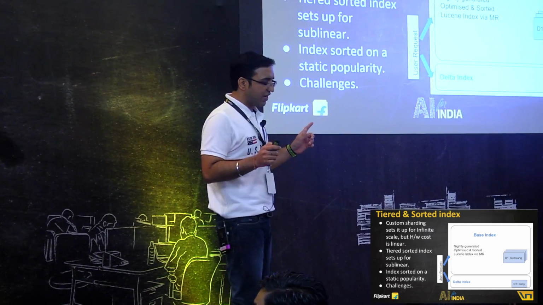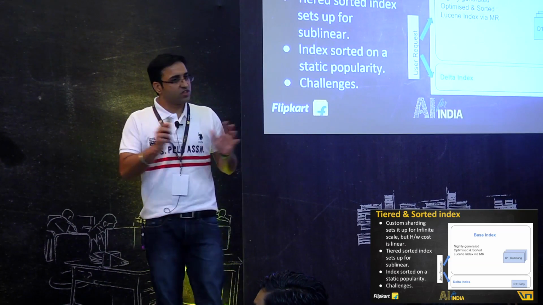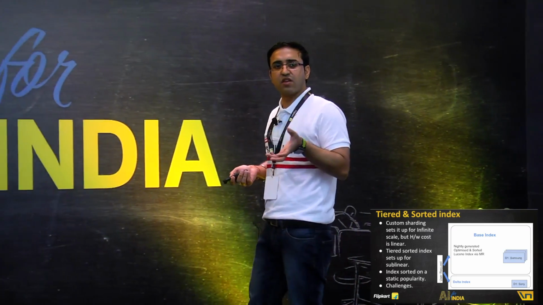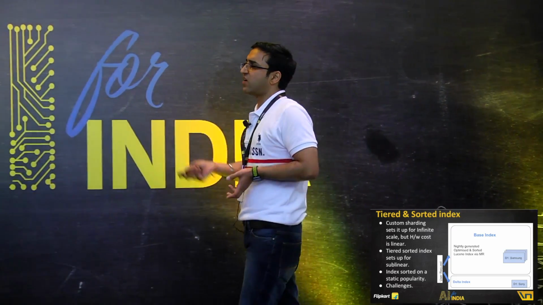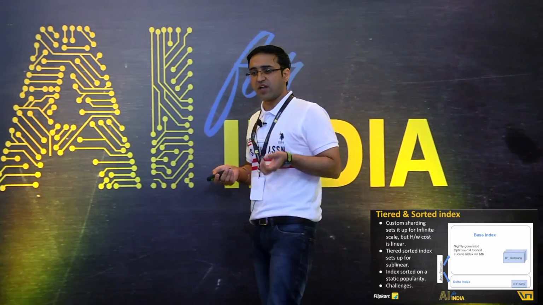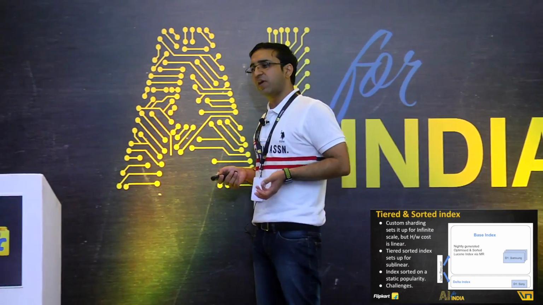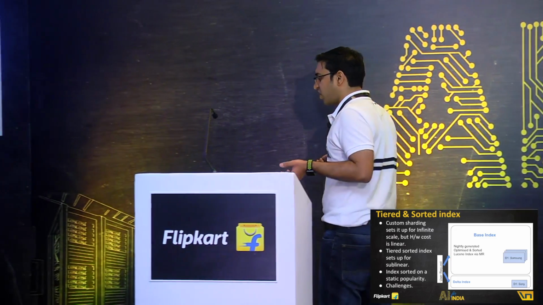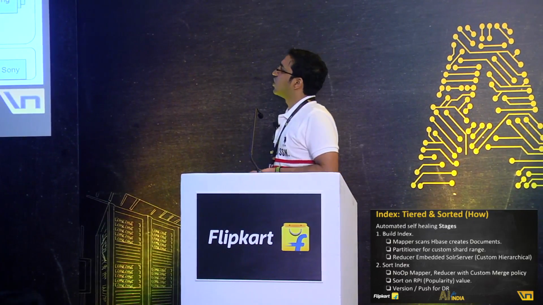So the takeaway from this slide is that we just sharded this index into two parts. One is a bigger one, which is base, which is generated every night, and another is delta. And it is sorted by popularity. When I say optimized, it's more Lucene parlance. What it means is that it's one segment created, very query optimized, with no deleted documents and so on.